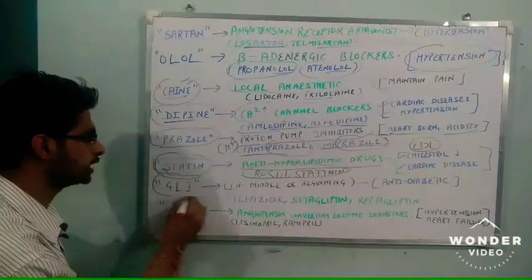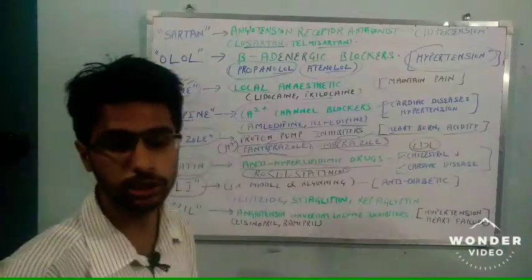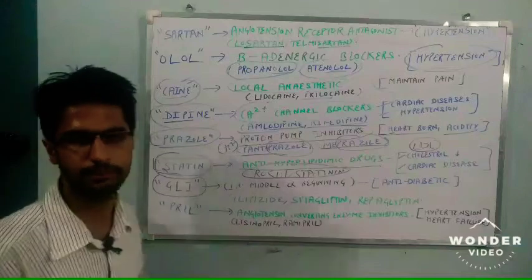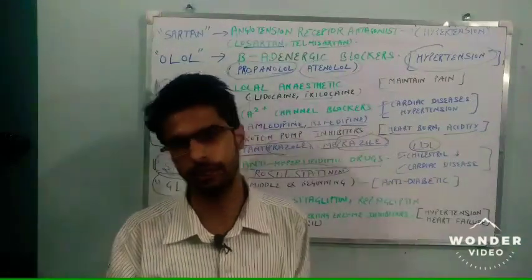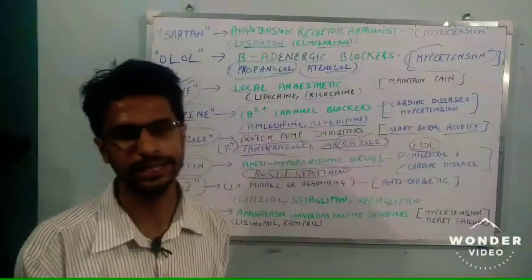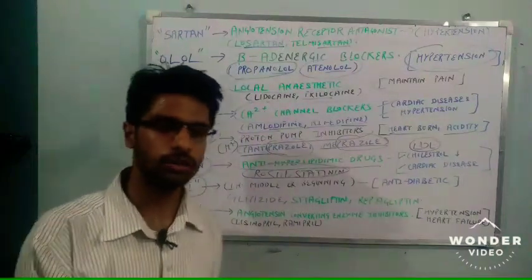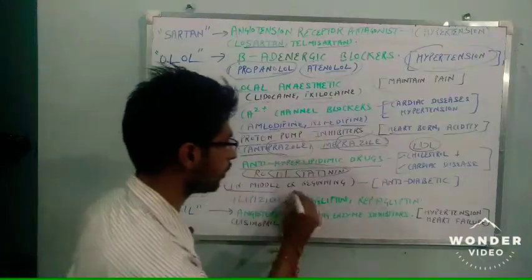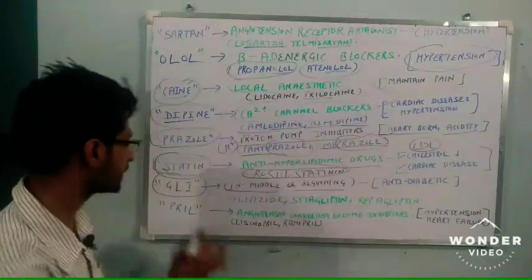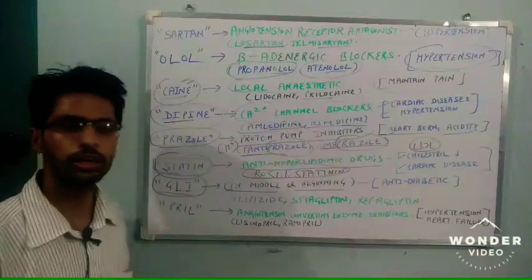Next is the GLI. It is very important. What does GLI mean? It can be present in the middle or in the beginning, and these are the anti-diabetic drugs. Many people are suffering from diabetes. So in the middle or in the beginning we get these three letters.